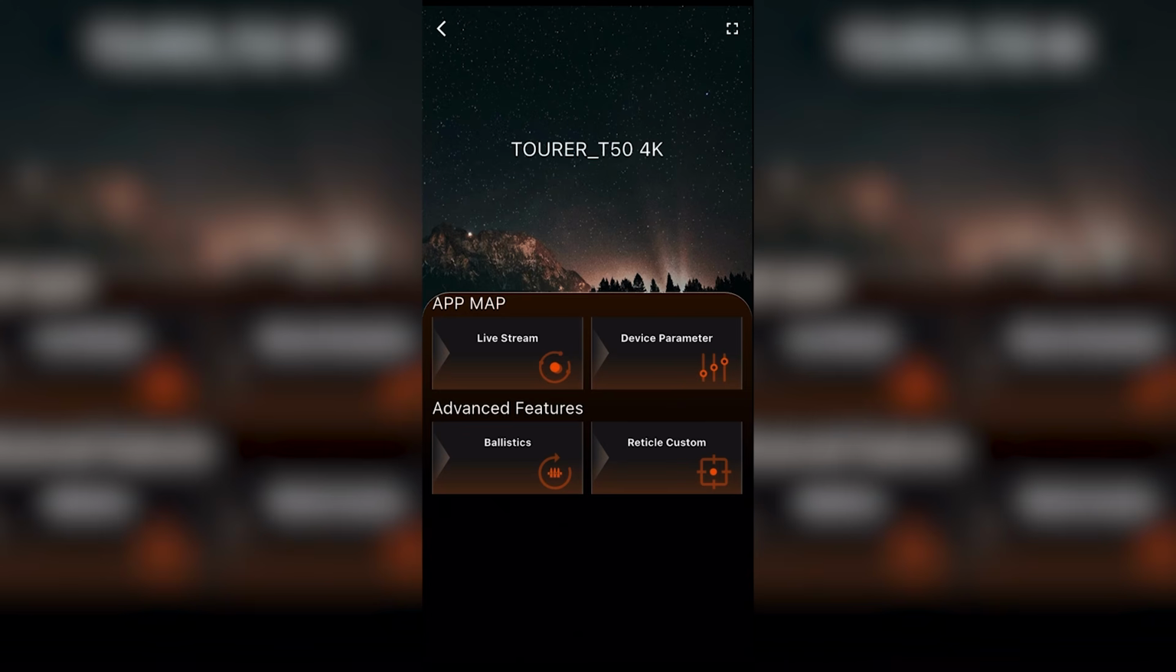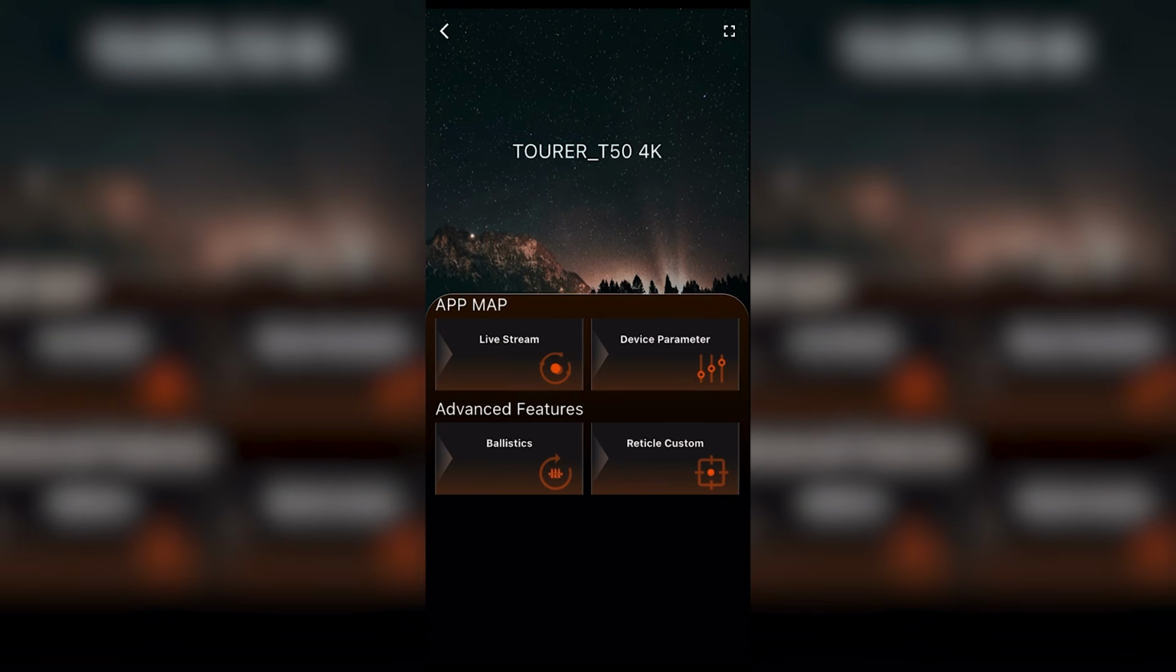Now that we're connected, under advanced features, you're going to click on Ballistics. This will take you to your zeroing options just like inside your optic. So we have different profiles, A through E, that we can click on. I chose profile A, so if you zeroed your weapon on profile A on your optic, that's what you're going to click to input whatever ballistic data you need.